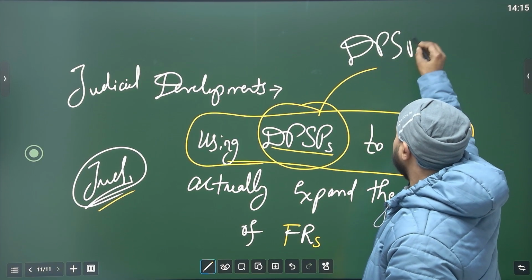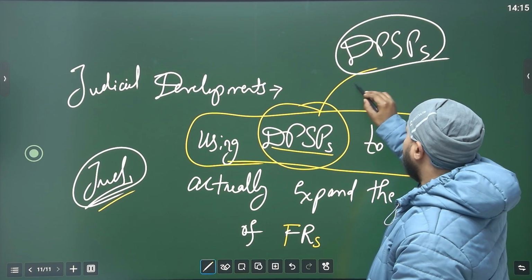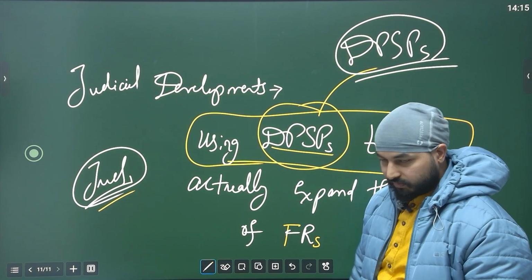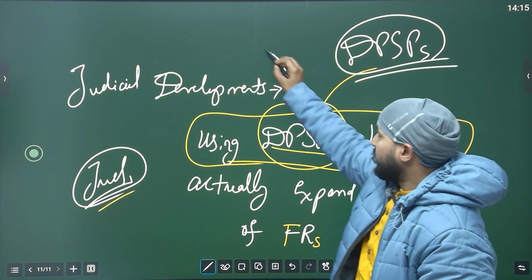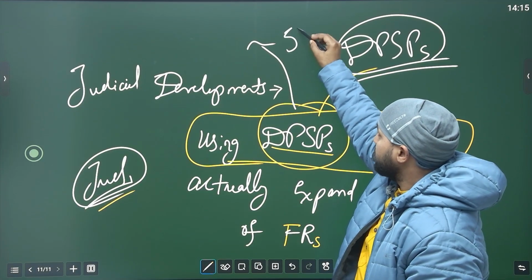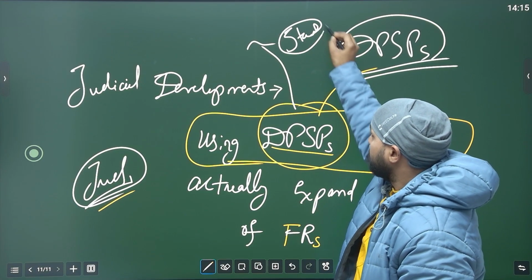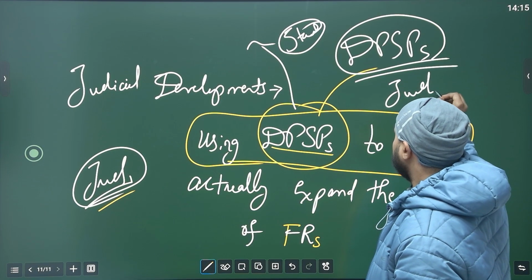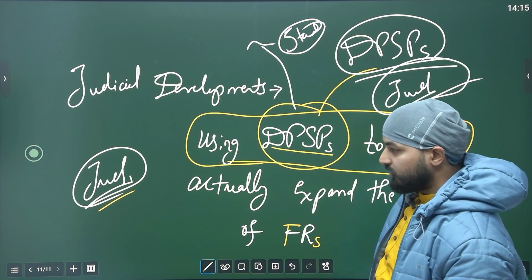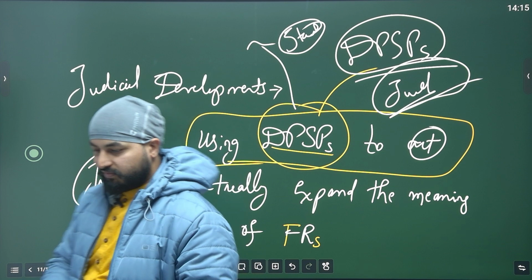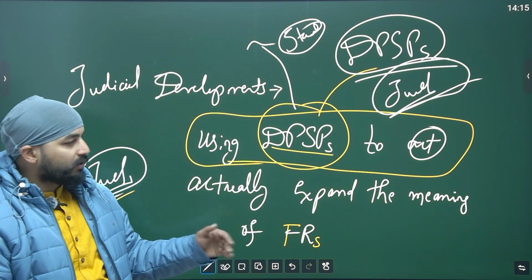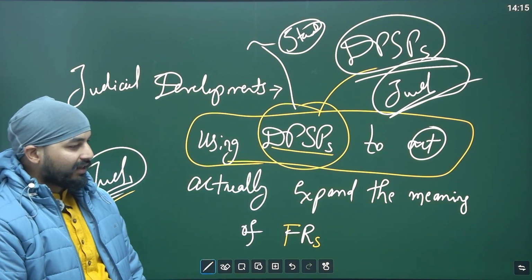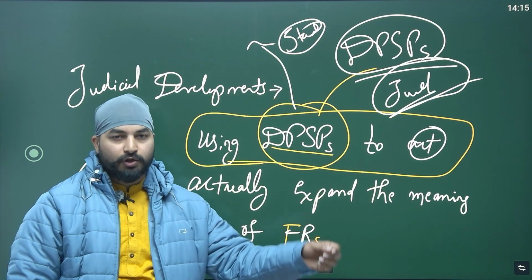DPSPs are so important because they show a direction to both, not just the state but, using recent judicial developments, to the judiciary also. They show where the intent of the framers of the constitution was pointing, like this is the direction in which we want India to move forward.